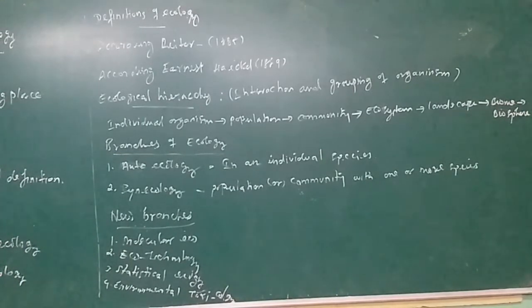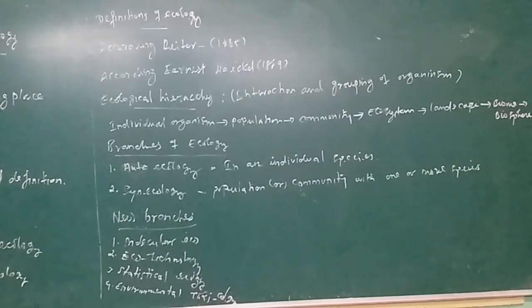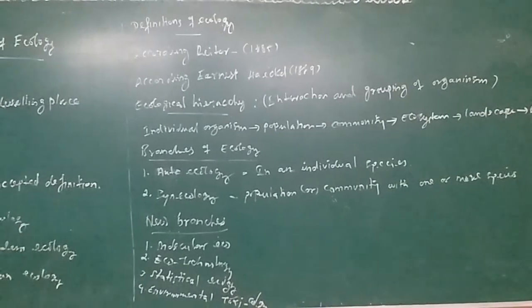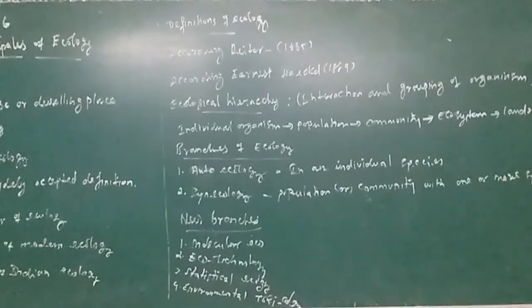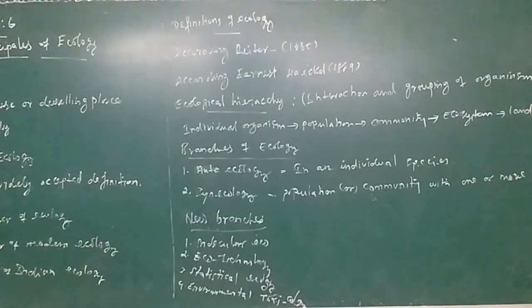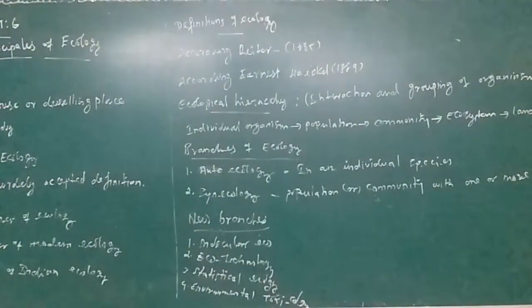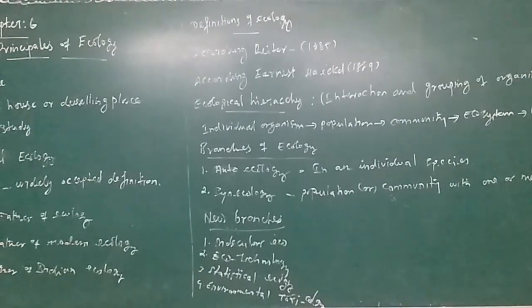Now, habitat and niche. What is a habitat? I already told you, a species living in a particular place. A habitat is a specific physical place or locality occupied by an organism. Understood? A specific physical place. For example, land medium, water medium, forest, rocky areas. These are all specific physical places or localities occupied by an organism.